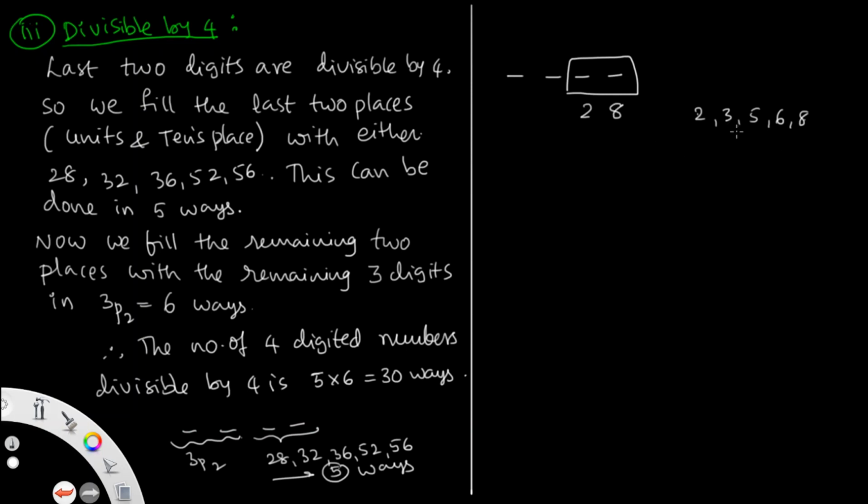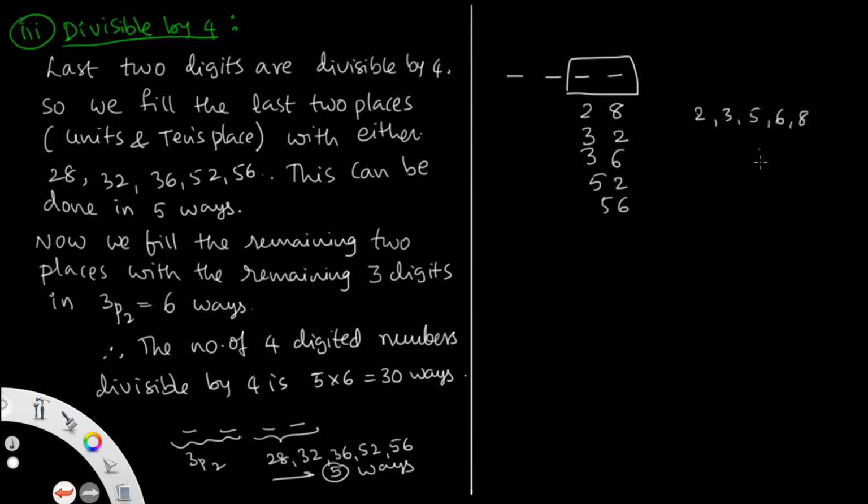So 32 will be divisible by 4, and 35 is not. 36 will be another chance, and 38 is not there. So 52 is there, that is another way. 53 does not go by the divisibility rule, and 56 works, and 58 does not.